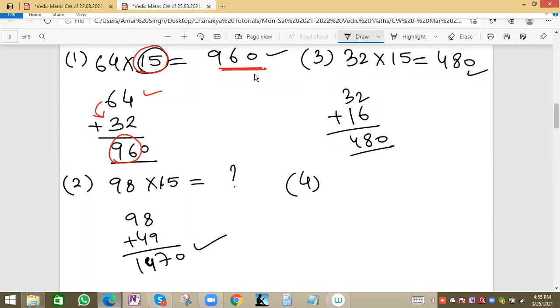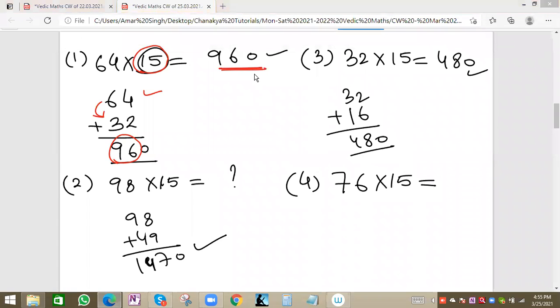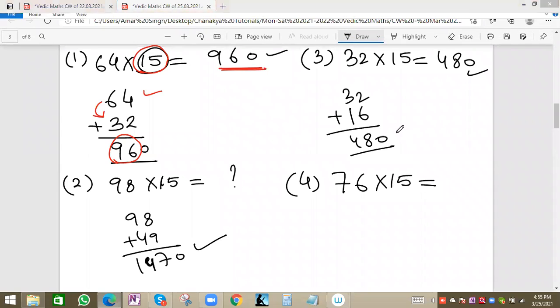Suppose the next one, the fourth one, I will not solve, but you can try 76 into 15, and we'll see higher values also. So for 15, this is the trick, right, Sarah, Tanzila and Abhinav. So this next one you can solve: 76 into 15, same method.